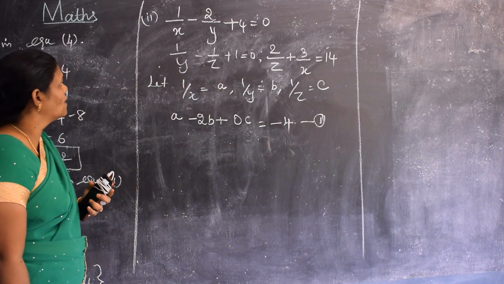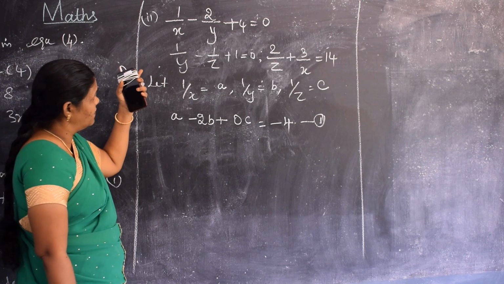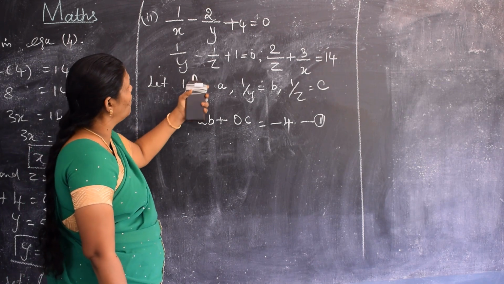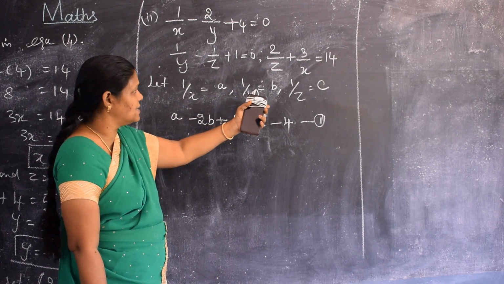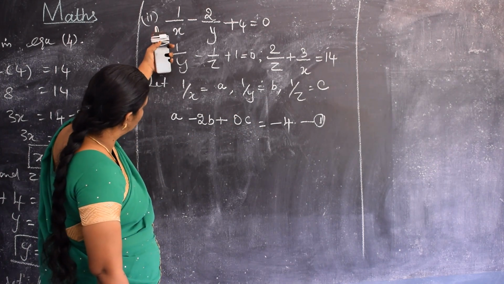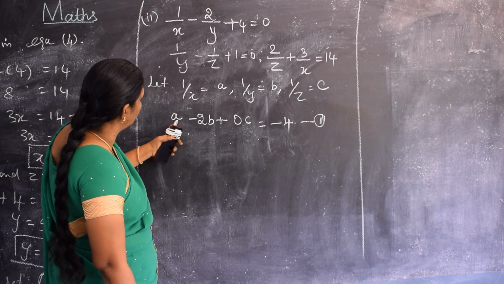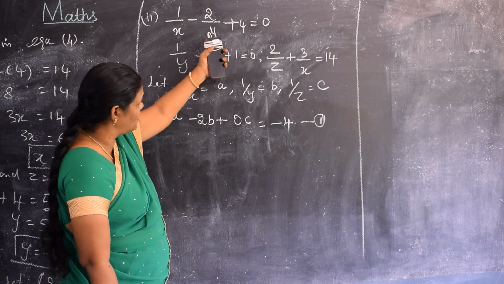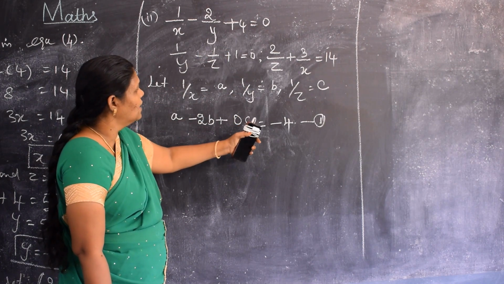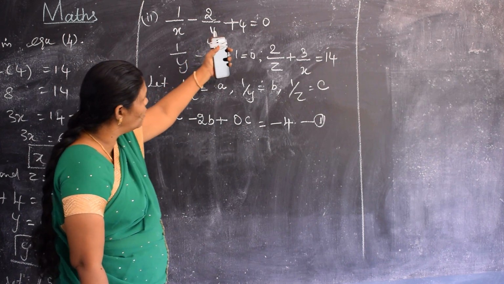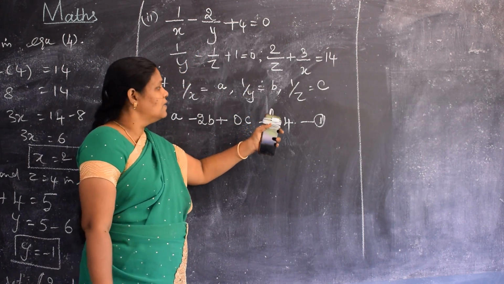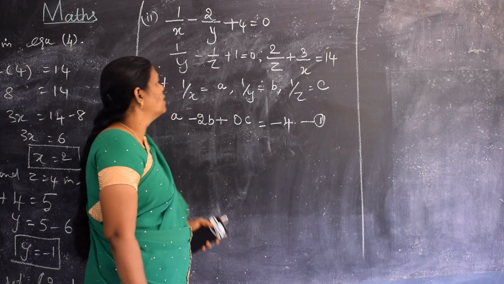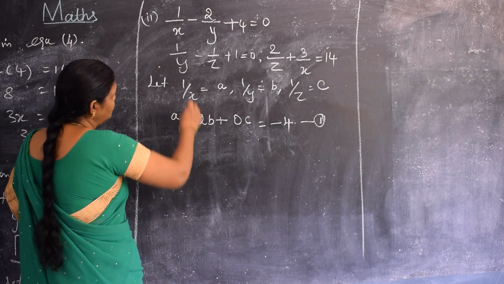Do you understand? So first we take 1 by x as a, 1 by y as b, 1 by z as c. Then the first equation will become a minus 2b. Here the z term is absent, so I put 0c is equal to, you want to keep the known value on the right hand side, so I put minus 4. So we can write the next one.